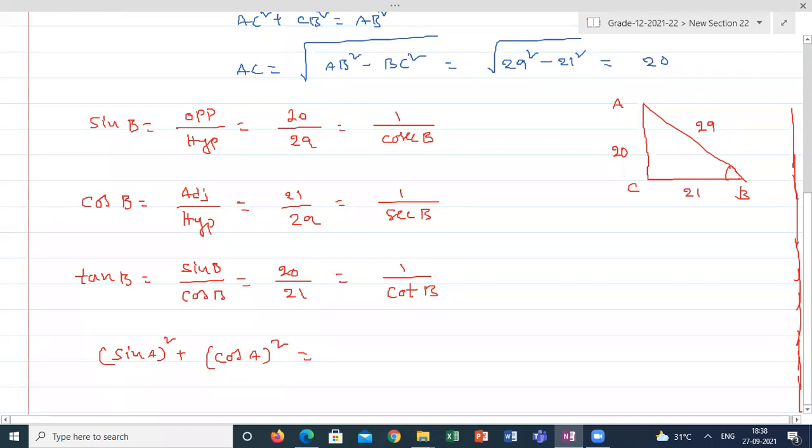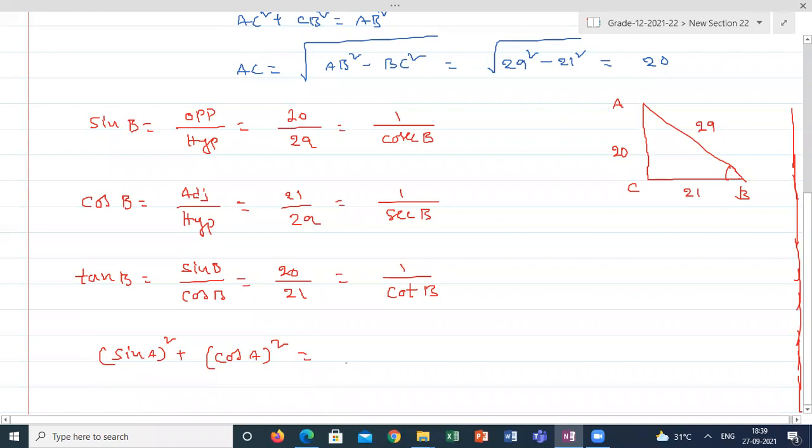Please, students, calculate the values of sin A whole square plus cos A whole square. Yes, the answer is 1.